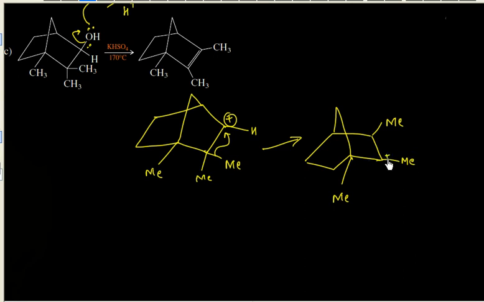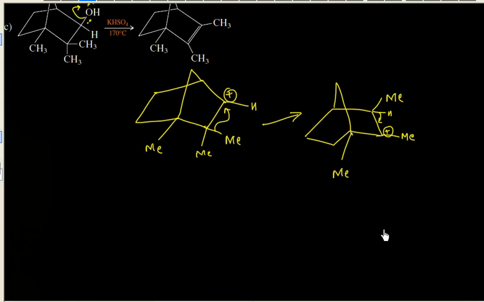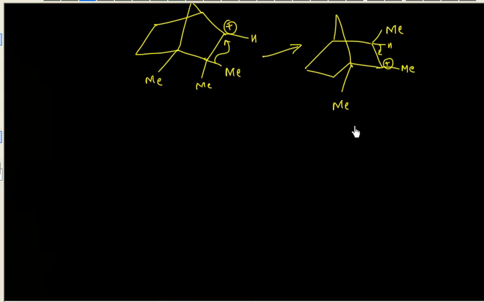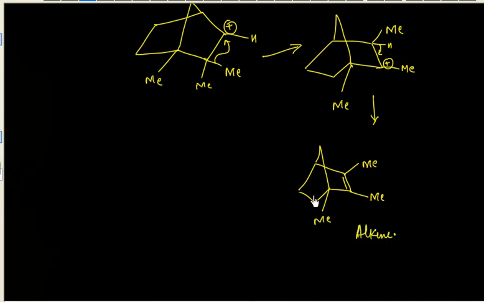Now we will have a positive charge because we have lost. In the next step, if you lose H plus, you will get the desired product. Are you getting or not? You have a methyl group here, another methyl group here, another here, and then a double bond. So this is the final alkene you have, and this goes through rearrangement.